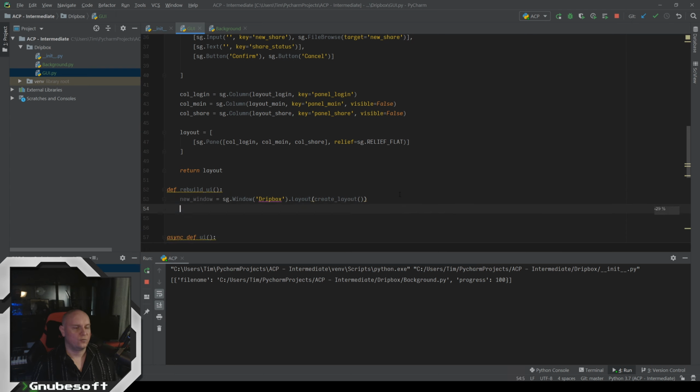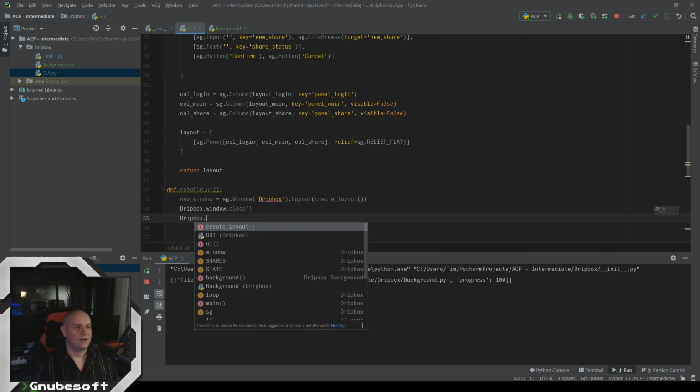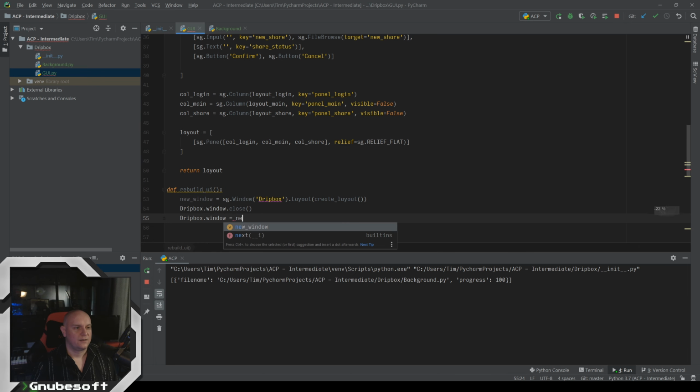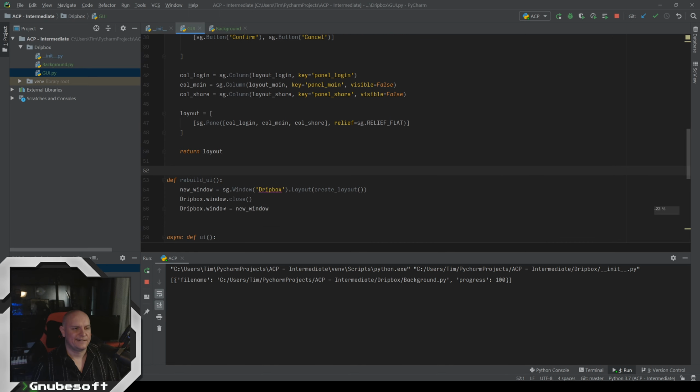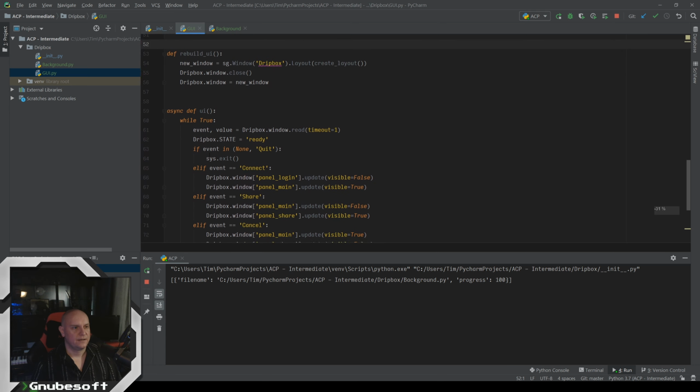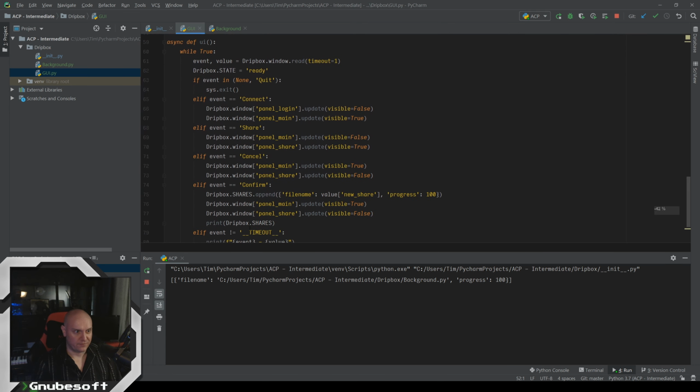And now let's take our old window and close it. So this new window is going to pop up above our old window, and we're just going to close the old one in the background. And then we're going to assign the new window to being the old window's place. And now we need to tell it to rebuild the UI. So instead of printing this, because we don't actually want to print it, we want to rebuild the UI and show it.